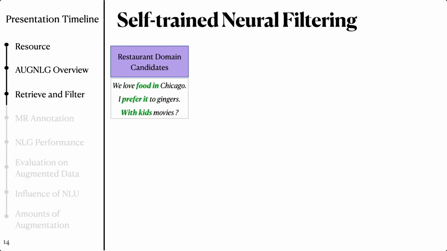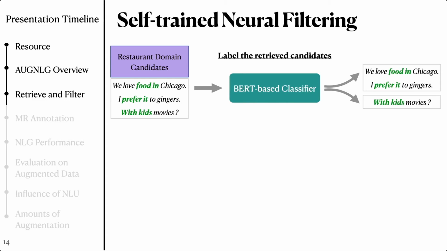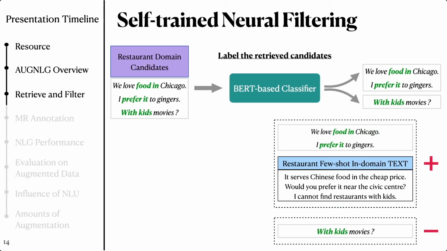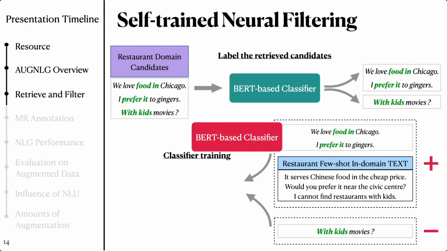So we introduced a self-trained BERT-based classifier to filter out irrelevant utterances from the retrieved candidates. At each iteration in the self-training, we make predictions on the retrieved candidates. The utterances with the highest scores, together with the few-shot in-domain utterances, are taken as positive examples, while the rest are taken as negative examples for the next iteration of self-training. Once the training loop converges, we label all the retrieved candidates with the classifier from the last iteration. Then we build the final augmented utterances by filtering out the ones with lower classification scores.